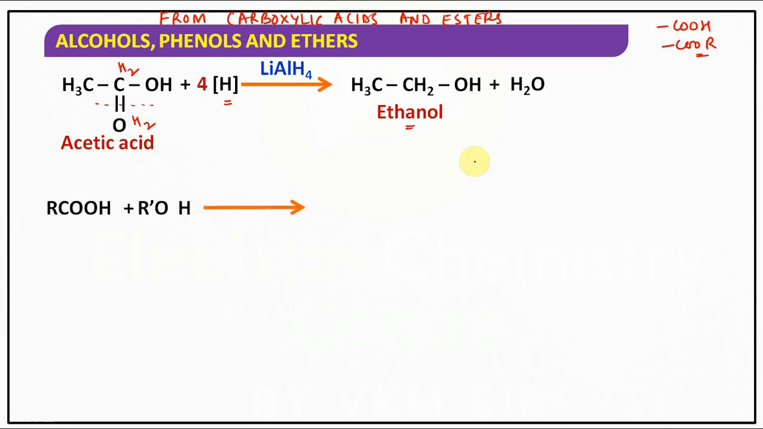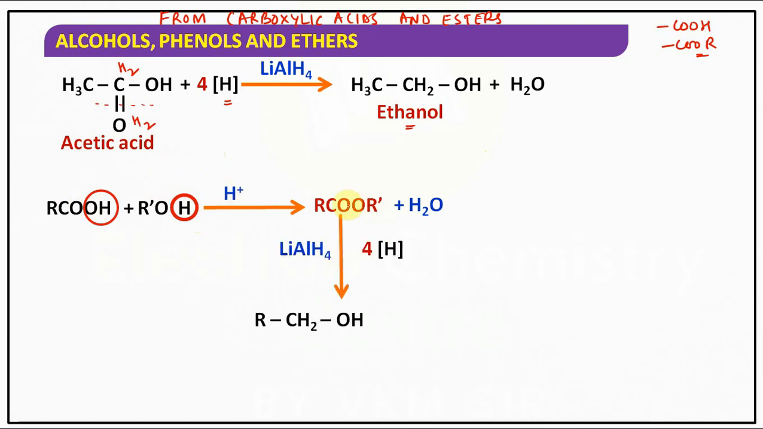Understood? Similarly, if you take acid plus alcohol, what will it give? Ester. That is a very simple reaction. Esterification you have learnt in class 10 also. When carboxylic acids react with alcohols in the presence of acid, it gives ester. And this ester, if it undergoes reduction, children, ester on reduction.